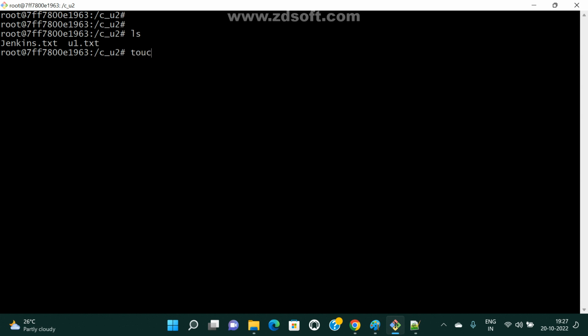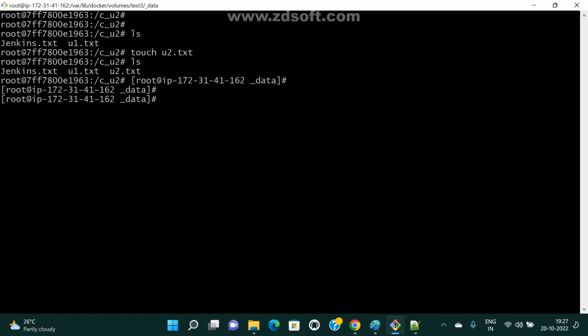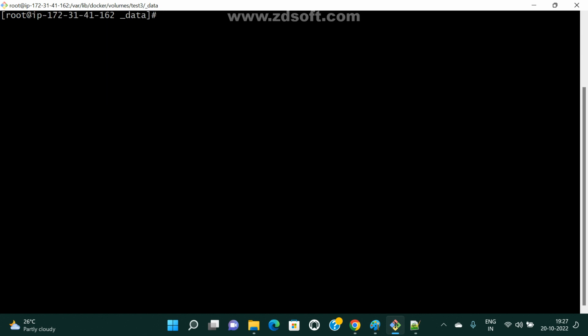Now touch, I am giving a .txt file here. This is our second container, right? Now I created it, and in total we have three files. Now Ctrl+P+Q, I come outside the container. Now how many files can we see here in our volume path? One, two, or three? Three files. Let me check it.